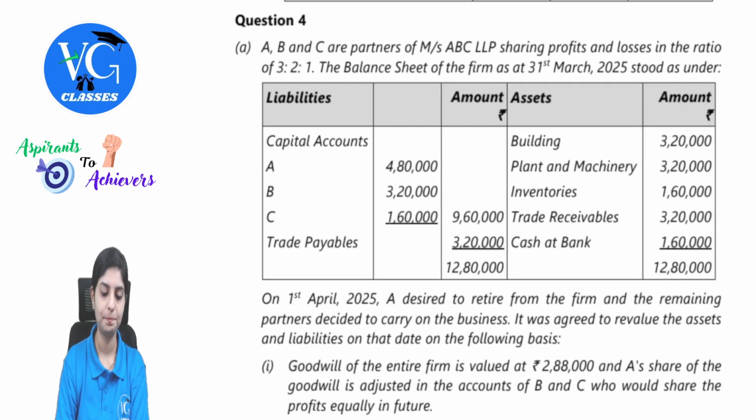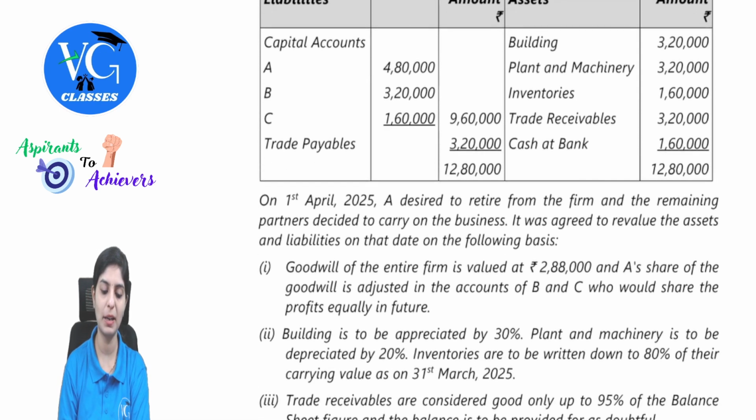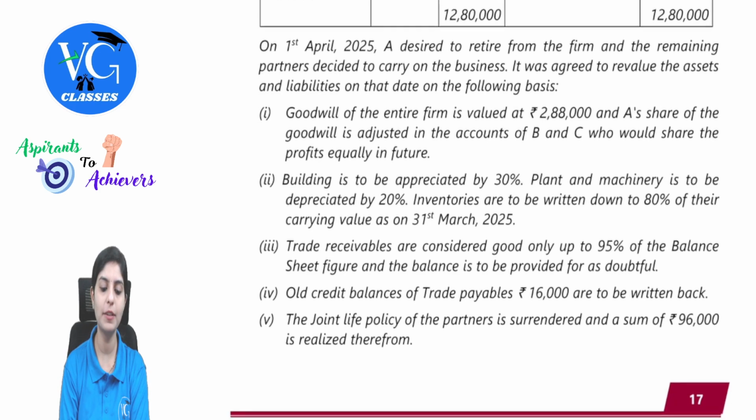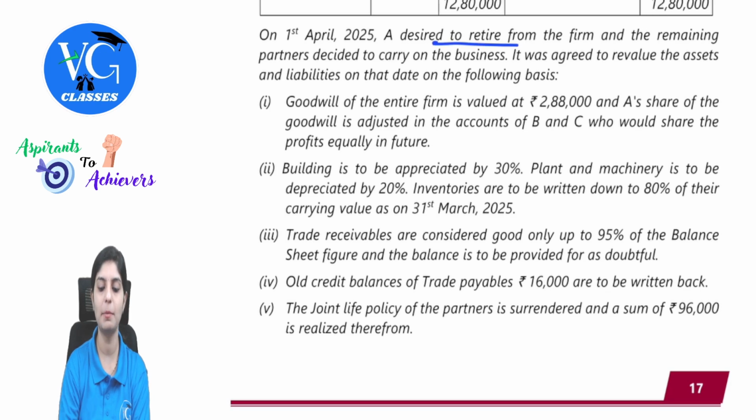Next question. A, B, and C are partners of ABC LLP, sharing profits and losses in the ratio of 3:2:1. The balance sheet of the firm as at 31st March 2025 stood as under. So they're giving us the respective assets and liabilities. On 1st April, A desired to retire from the firm and the remaining partners decided to carry on the business. So this is a retirement question.